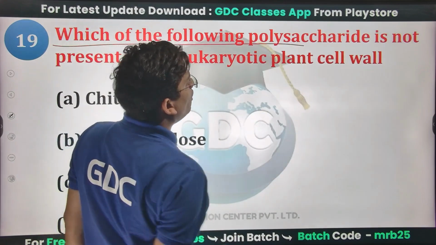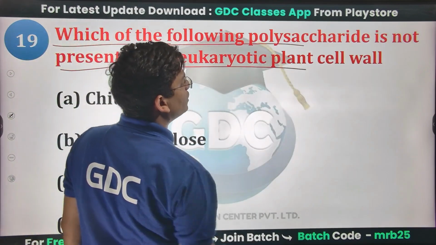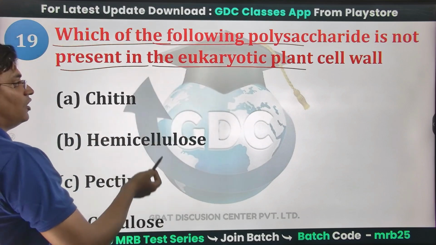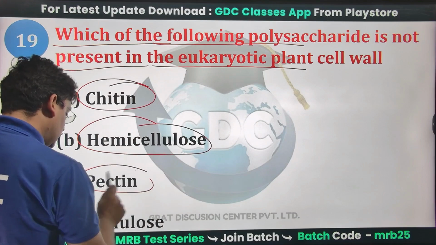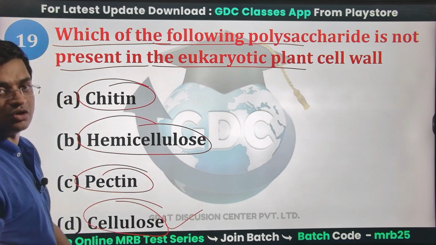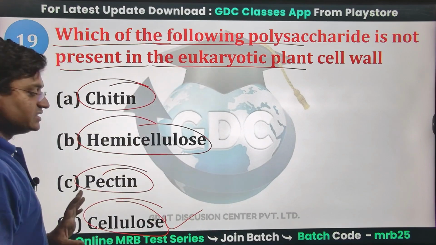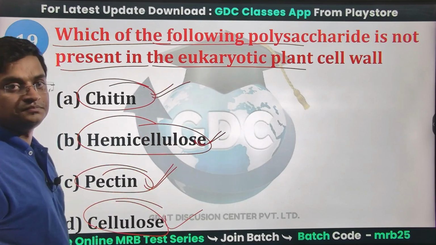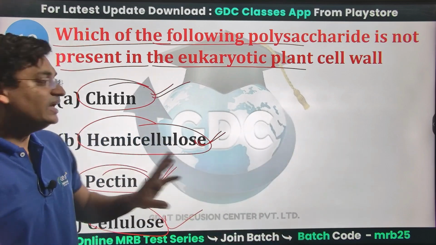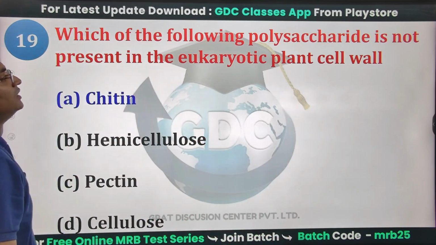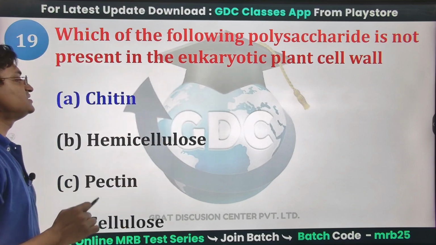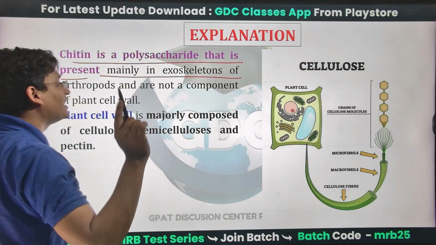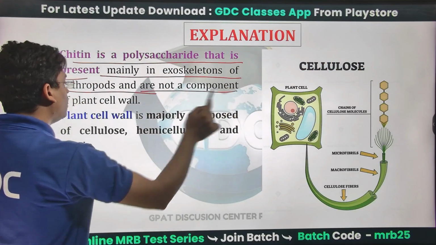Which of the following polysaccharides is not present in the eukaryotic plant cell wall? Chitin, hemicellulose, pectin or cellulose? Cellulose is the most important thing in the plant cell wall. Pectin, same. Hemicellulose, okay. But chitin is related only to animal cells. So chitin will not be present in the plant cell wall. So yes, A option is right. Chitin is a polysaccharide present mainly in the exoskeleton of arthropods and is not a component of the plant cell wall.